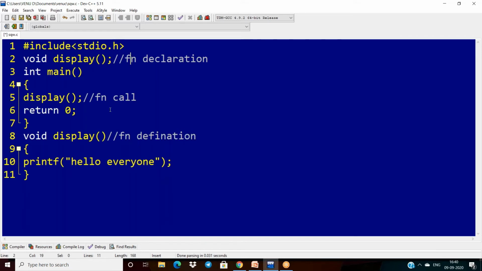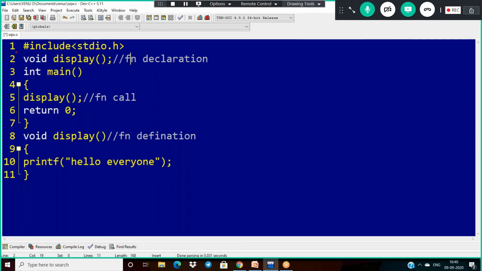So always use the function. If you use the function declaration, it must be above the main section. And when we call any function, that should be according to your requirement. But in this scenario, I'm calling the function inside the main. But where you write the definition section, it must be after the main section. The definition section is always after the main section, outside the main section only we can write.